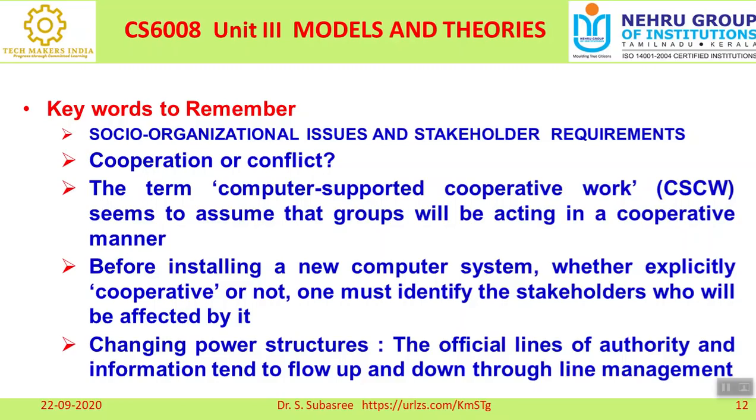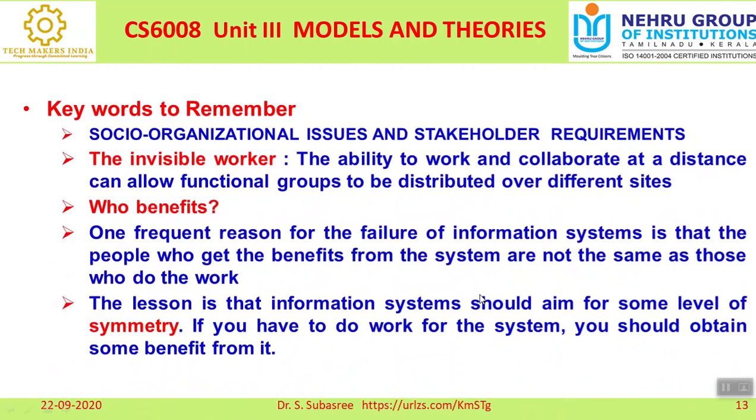And changing the power structure, the official line of authority and information tend to flow up and down through the line management. You know very well the hierarchical level, right? So you will have a principal, then HOD, then the other designations, is it not? That is called the hierarchy, the way in which the information has to flow. In any organization, the hierarchical model will be there and they will be taking care of their own responsibility, whether they are doing this cooperative work or they are having a conflict. That is very, very important. That is a requirement for the stakeholder, right?